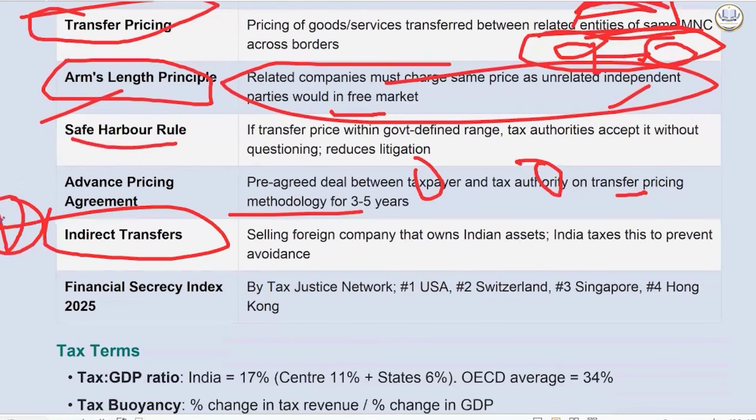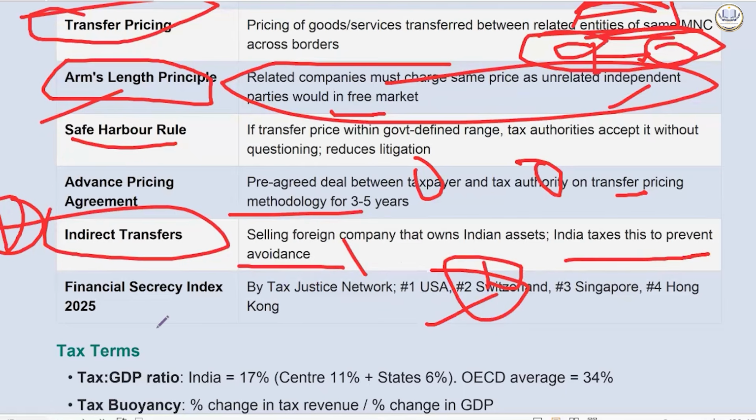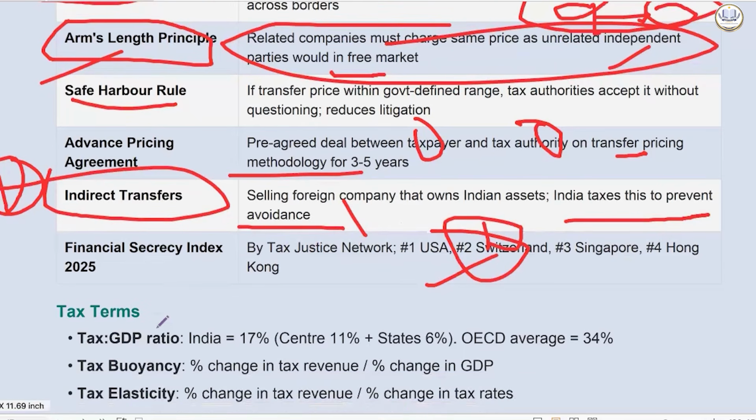Indirect transfer. So suppose a foreign company is owning an Indian asset. Now India taxes this to prevent any kind of avoidance. This is called indirect transfer. We have the financial secrecy index that is released by Tax Justice Network. USA is at number 1, second is Switzerland, third is Singapore, fourth is Hong Kong.